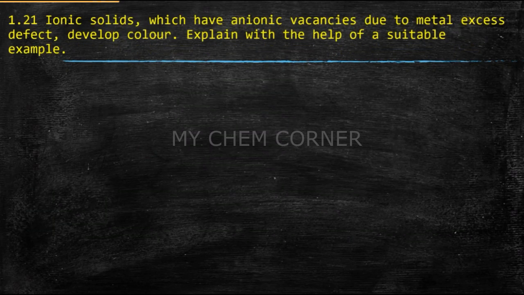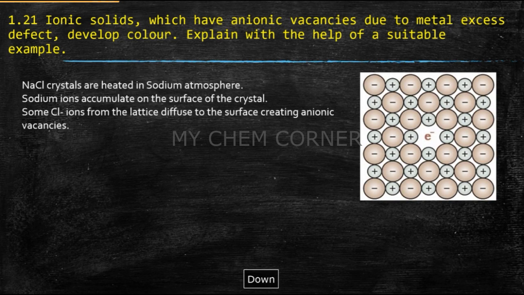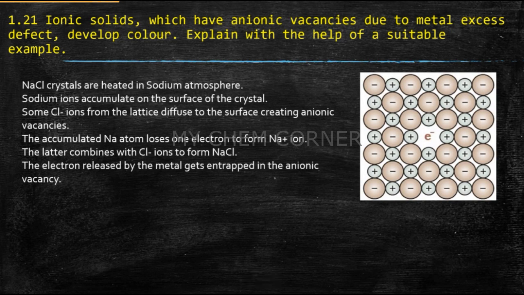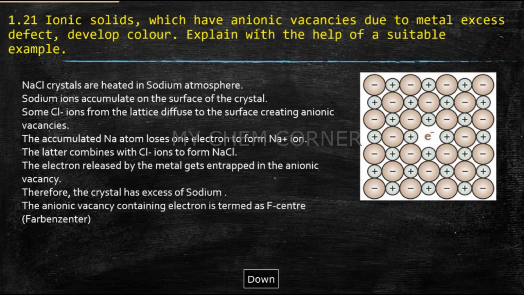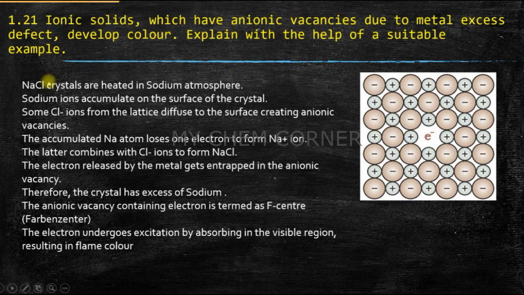Now your next one is 1.21, which says ionic solids which have anionic vacancy due to metal excess defect develop color. Explain with the help of a suitable example. Now this was also explained in detail in one of the videos where I spoke about defects. Now here it says sodium chloride crystals, when they are heated, sodium atom is going to come out. Now when sodium atom comes out, what will happen here? An electron will sit in place of that sodium atom.